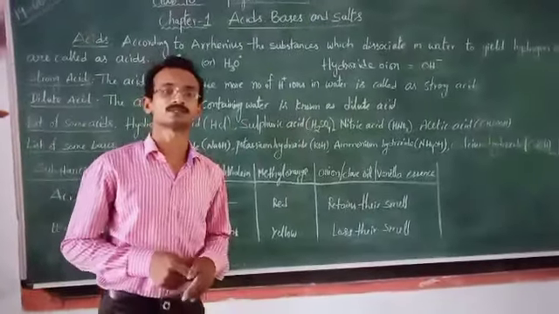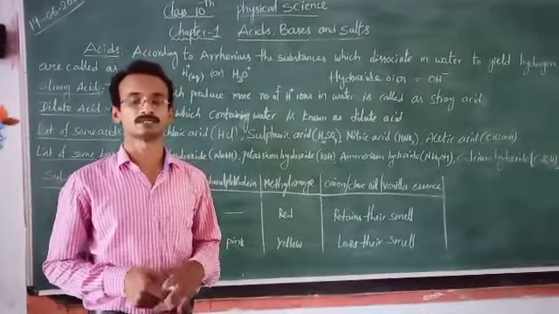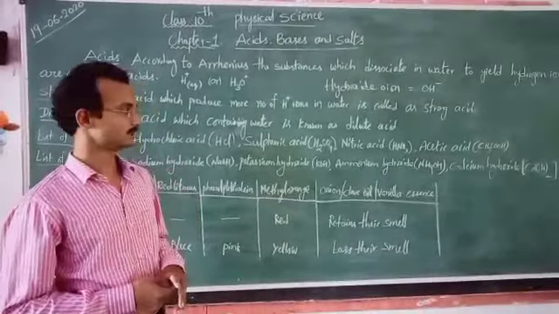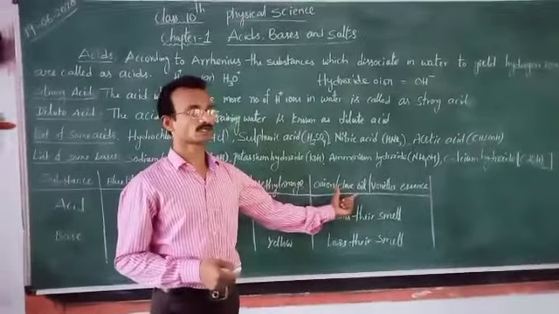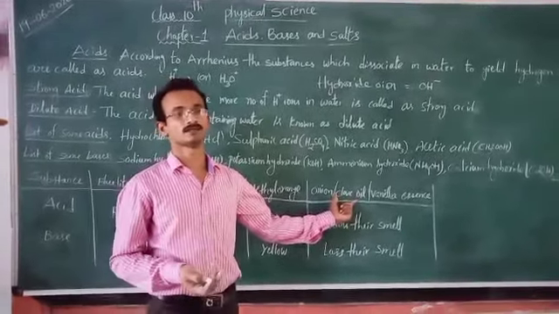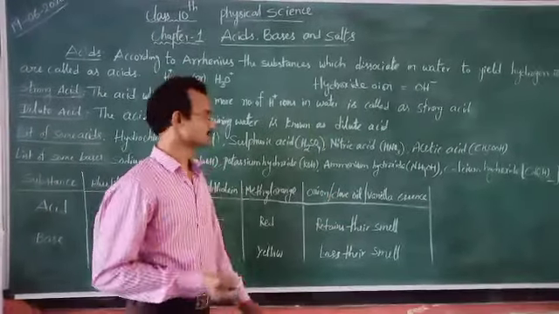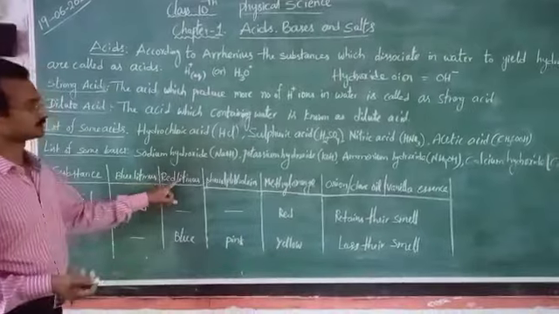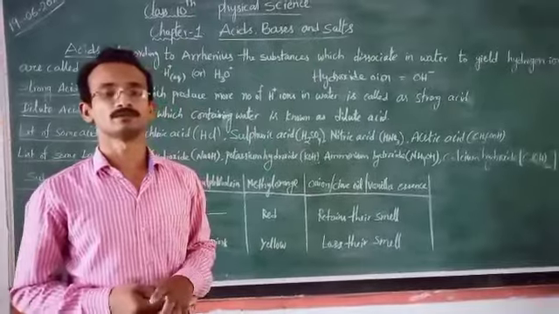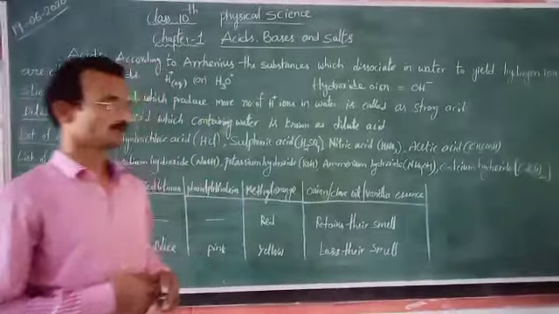Indicators are the substances which show different colors in acids and bases. In acids, one kind of color, and in bases, another kind of color they show. For example, these are called olfactory indicators. These show their smell. By showing their smell, they indicate whether the given substance is acid or base. Blue litmus, red litmus, these all are indicators. Indicators are substances which show different behavior in acids and bases.